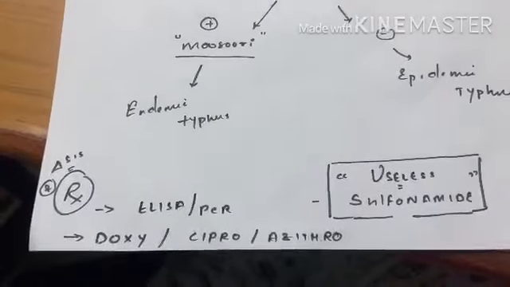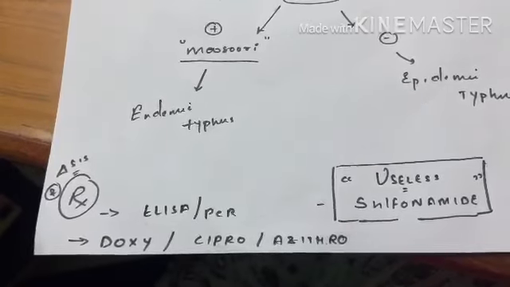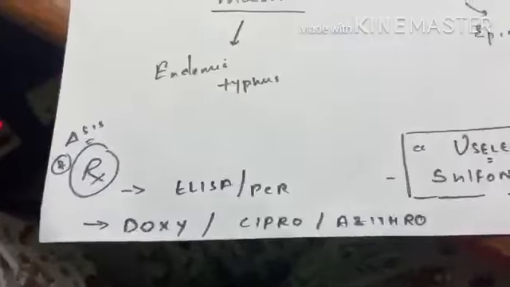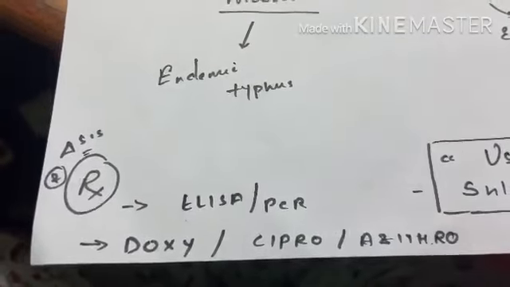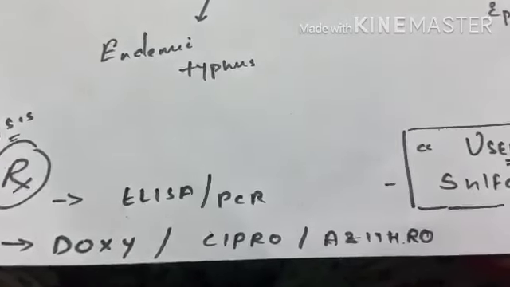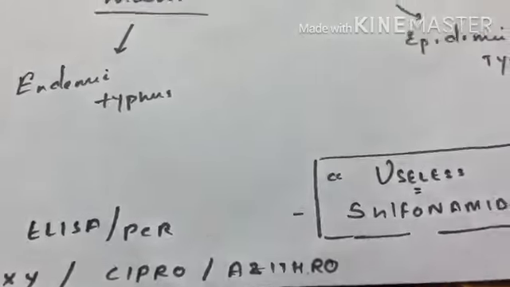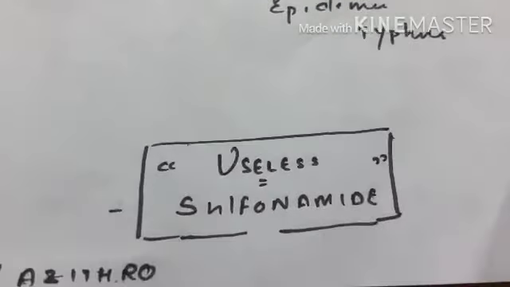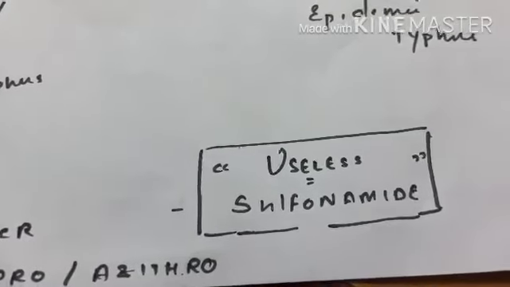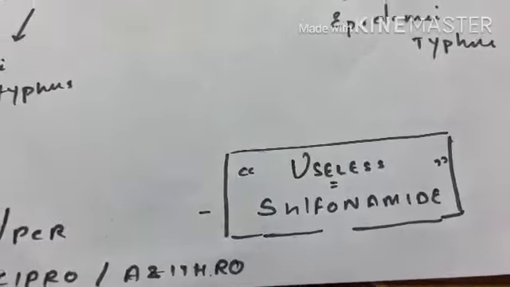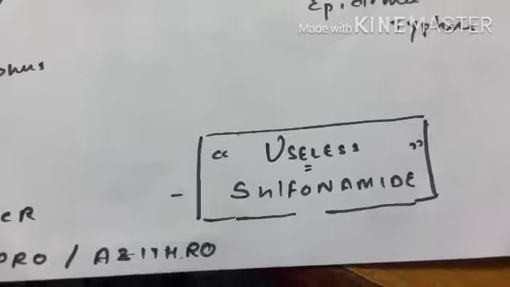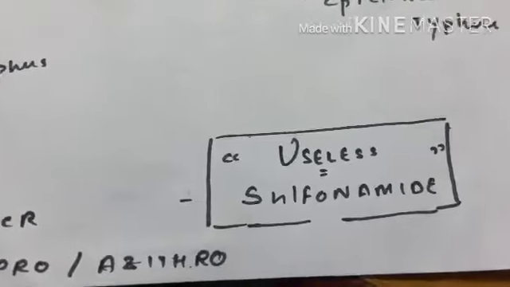The 5th part is diagnosis and treatment. We know that diagnosis is by ELISA and PCR. So the final part is treatment. Drug of choice for rickettsia is doxycycline. We can also use ciprofloxacin, azithromycin, etc. But what not to use is also important. Sulfonamides don't work on rickettsia because sulfonamides act on tetrahydrofolate synthesis and the enzymes in this process are absent in rickettsia. So these don't work on rickettsia.